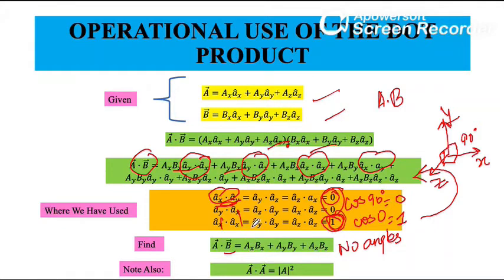It is the dot product of two vectors, no angle is there between them, and a vector dotted with itself yields the magnitude squared. You can derive it and verify it also.